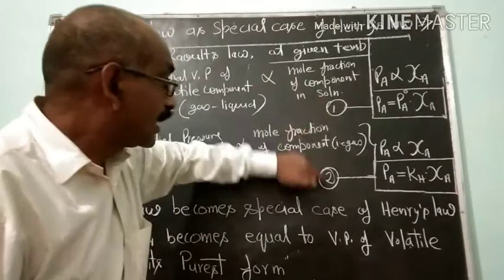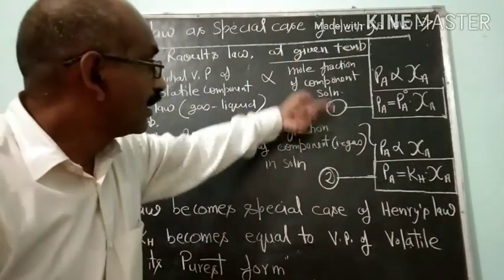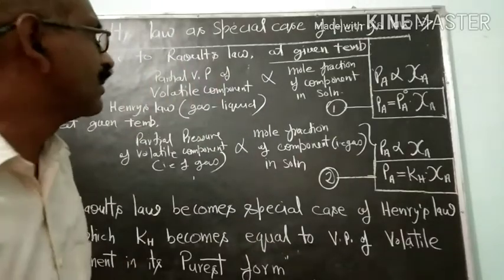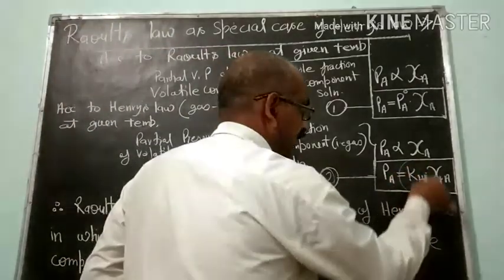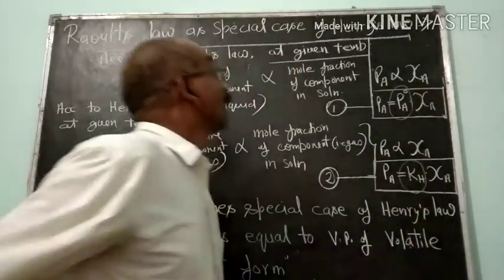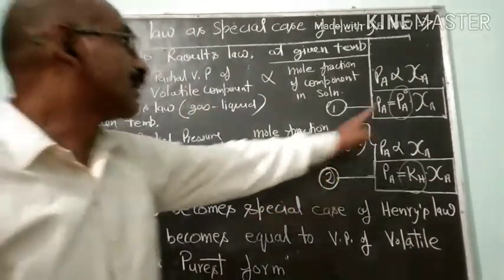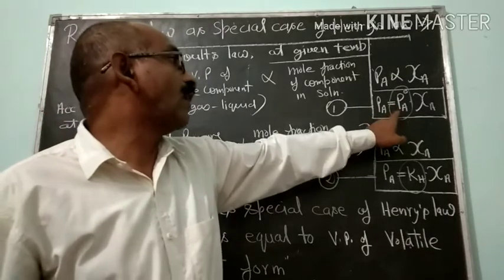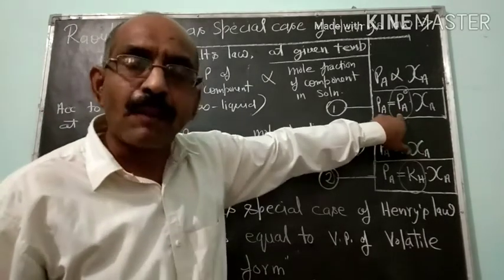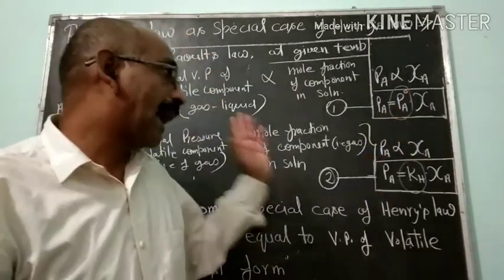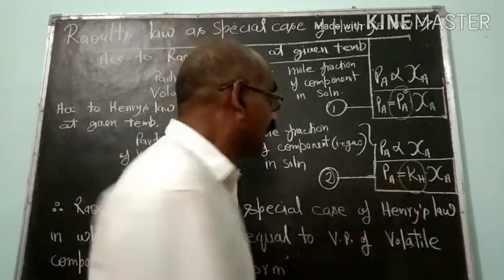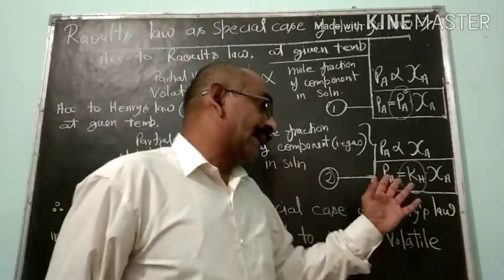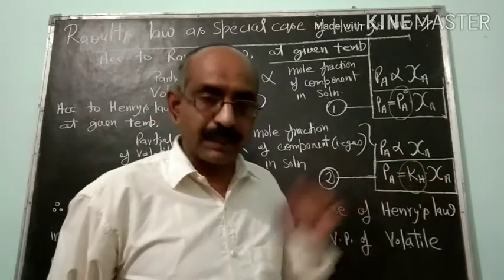Now see, these two expressions are identical. The only difference is in the proportionality constant. In Raoult's law, this proportionality constant denotes the vapor pressure of the volatile component in its purest form, while in Henry's law, the proportionality constant is Henry's law constant, and its value is determined experimentally.